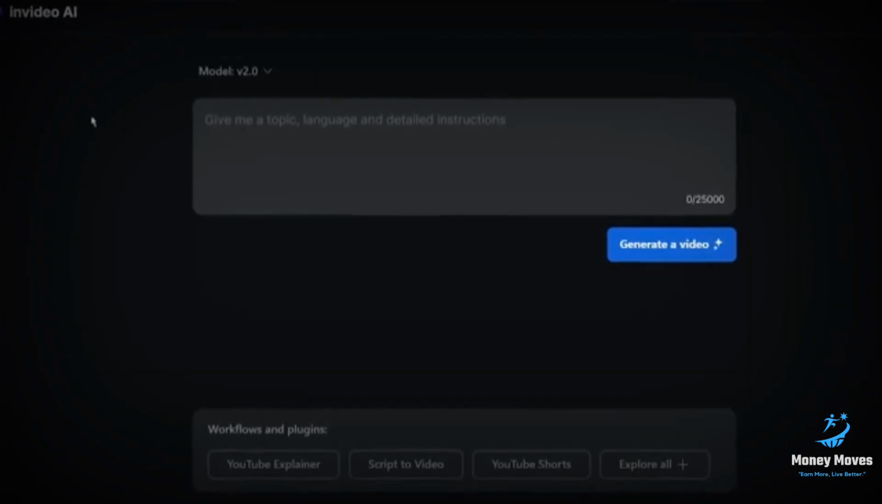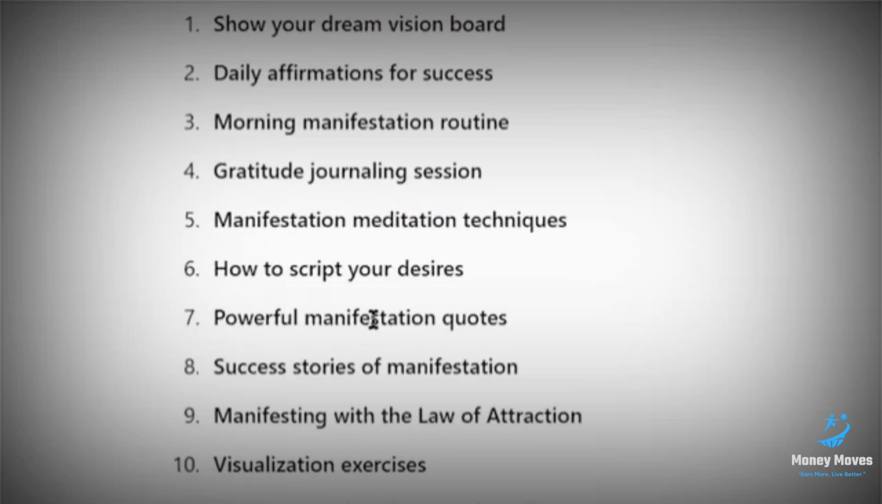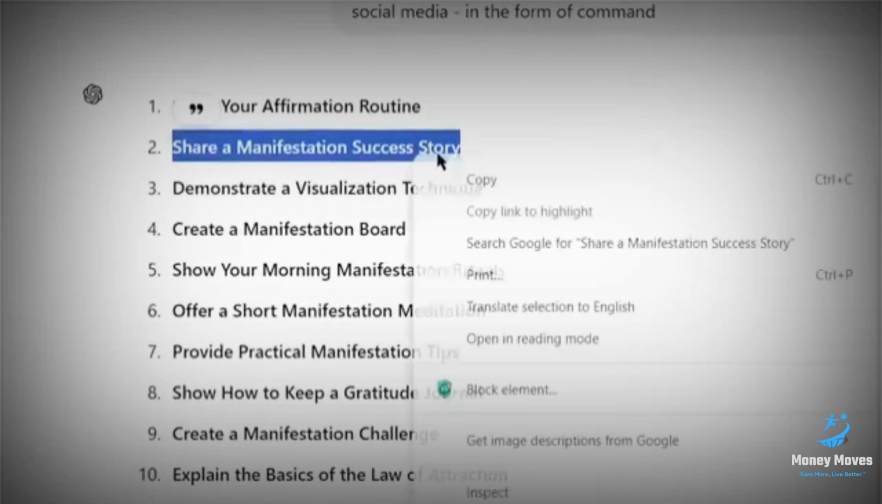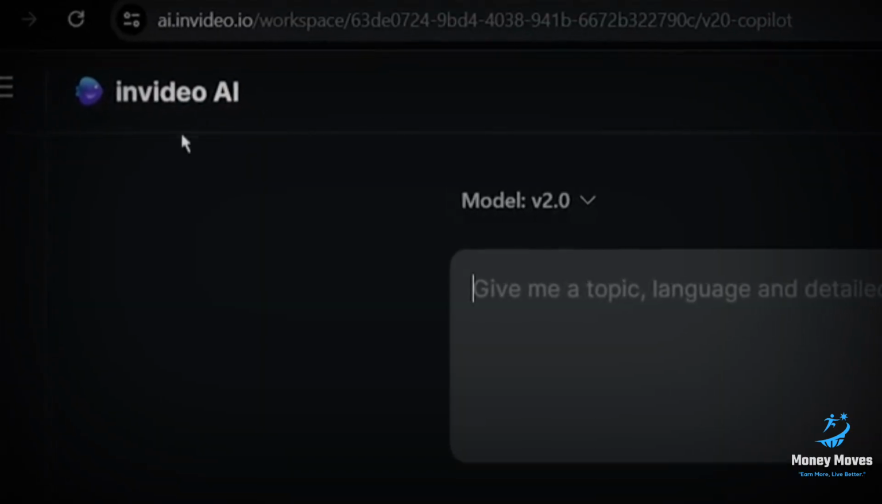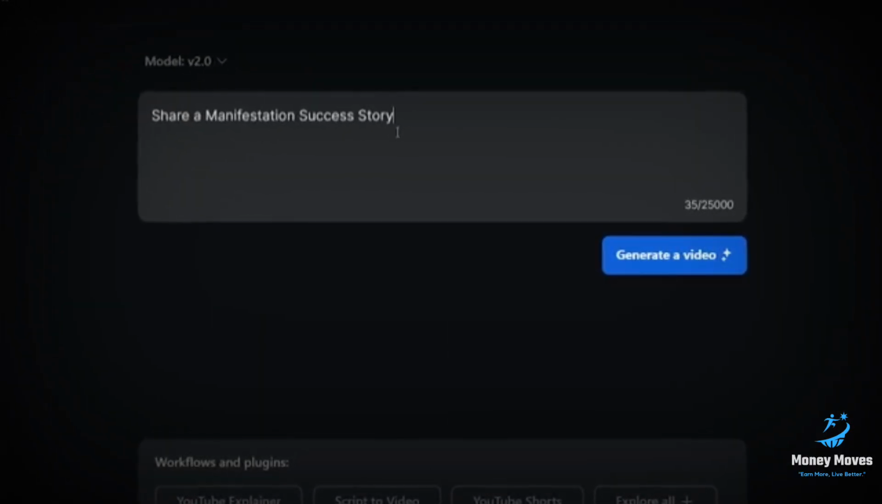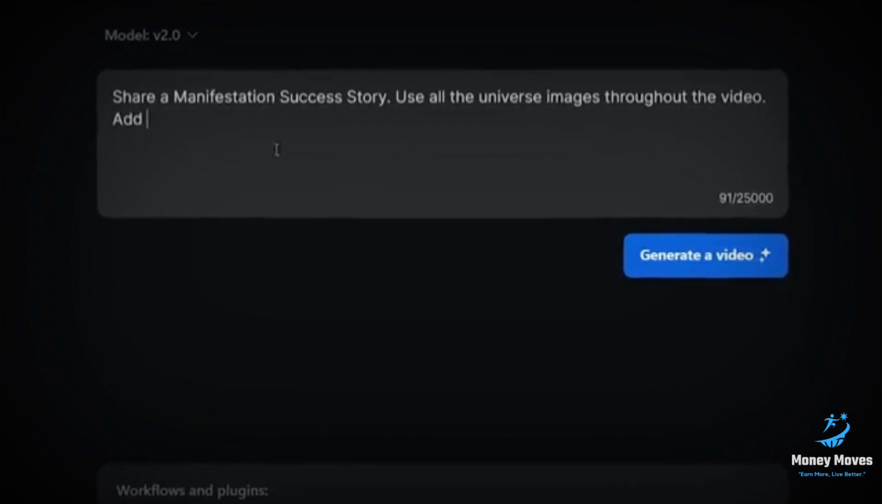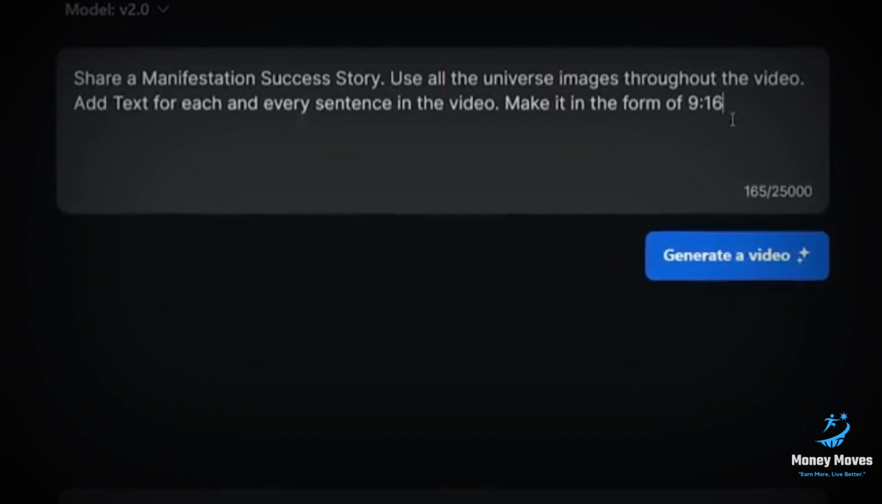So once you log into your account, this is how your dashboard will look. And now you can just start by copying any of the 50 video ideas from ChatGPT. So let's say I want to start with share a manifestation success story. I will just copy it from ChatGPT, come over to InVideo AI, and paste it in this box. Then I will add some other details like use all the universe images throughout the video, add text for each and every sentence in the video, make it in the form of 9:16.